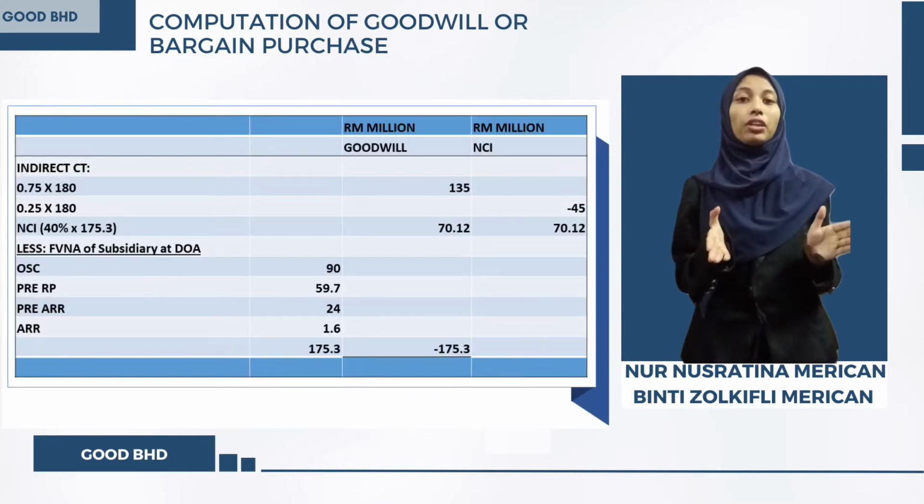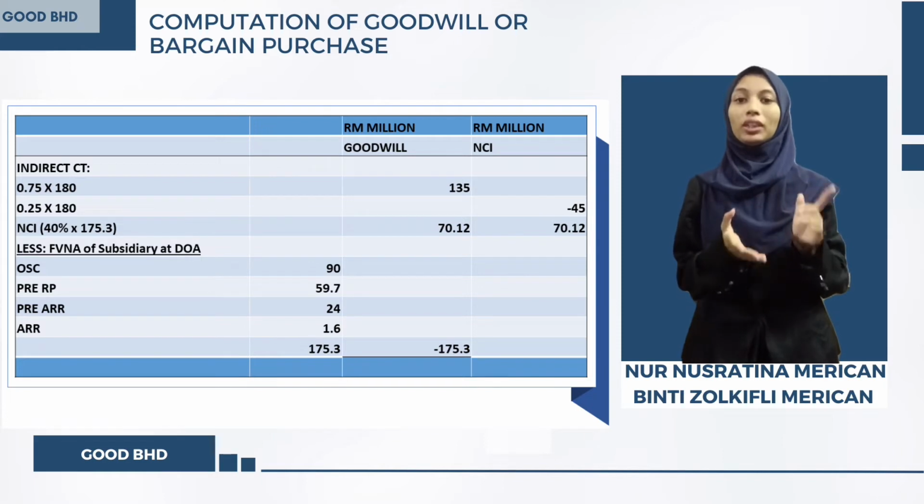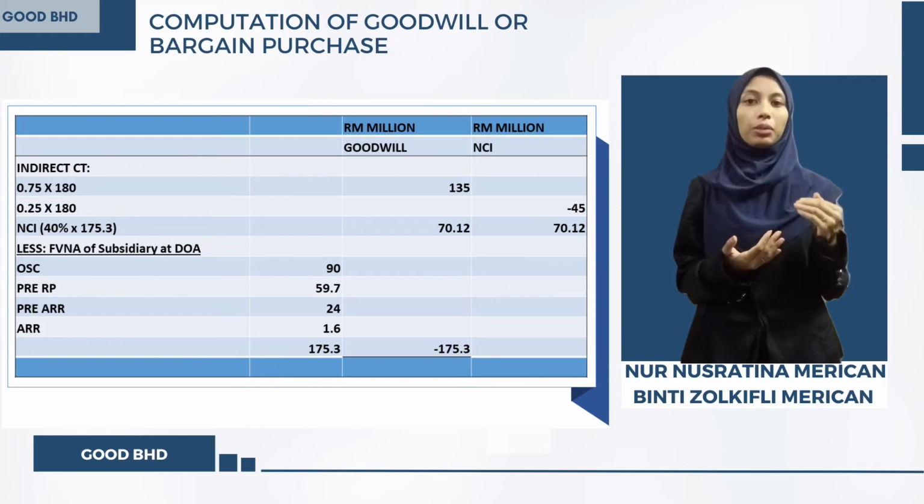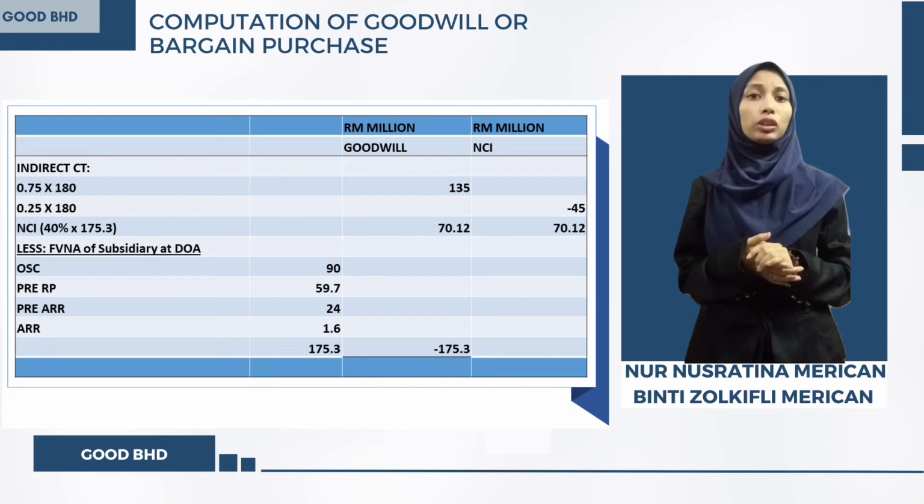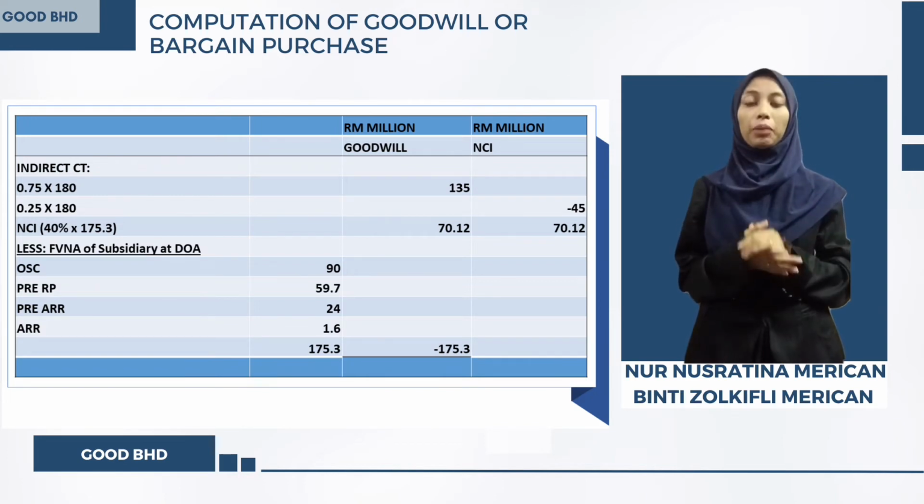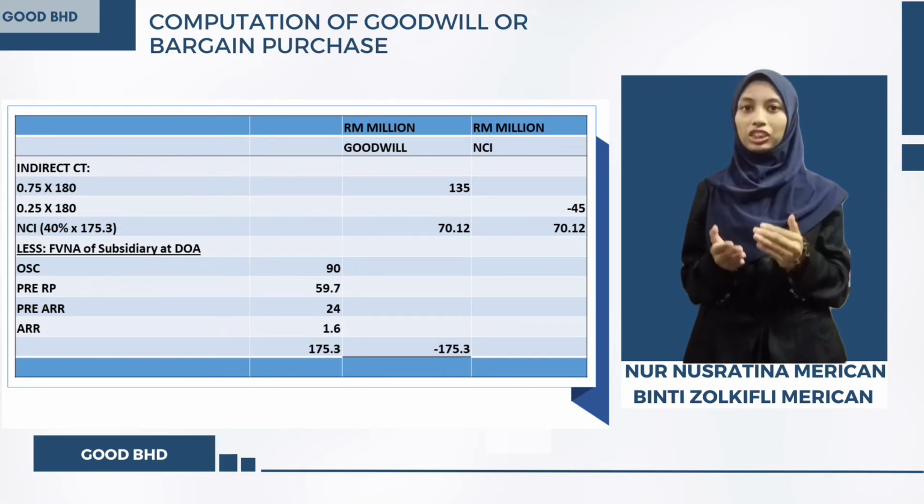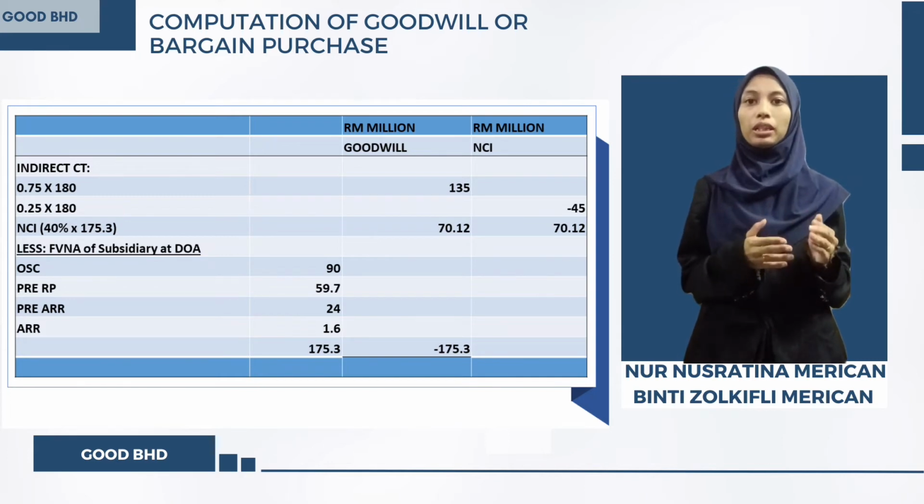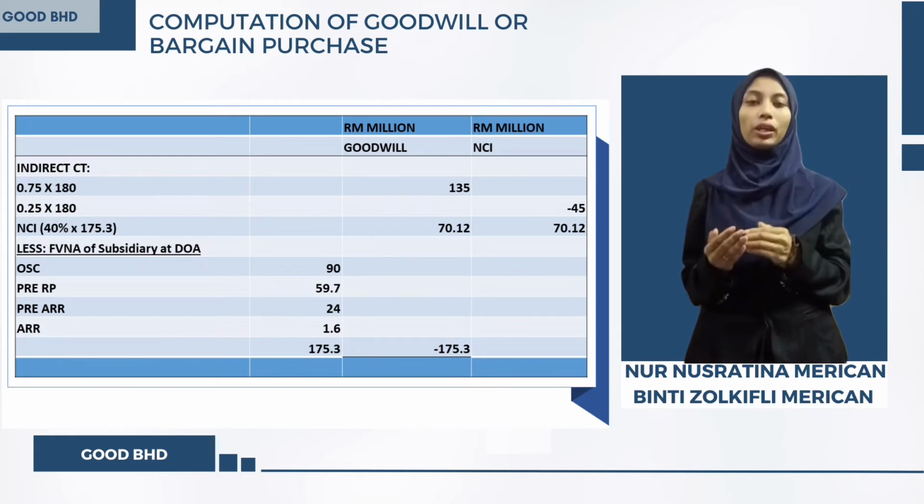The amount of fair value of the subsidiary at DOA is 175.3 million, after adding 300 million, 59.7 million, 24 million, and 1.6 million. This amount will be used to calculate the NCI by multiplying it by 40% as mentioned earlier. The amount of NCI of 70.12 million will be put in the column of goodwill and NCI.